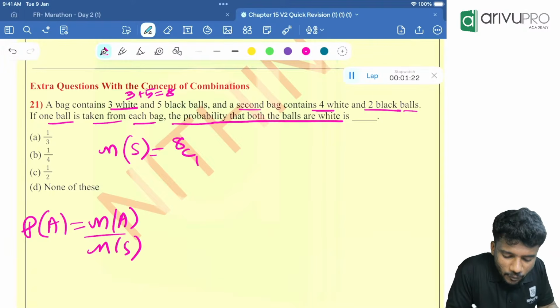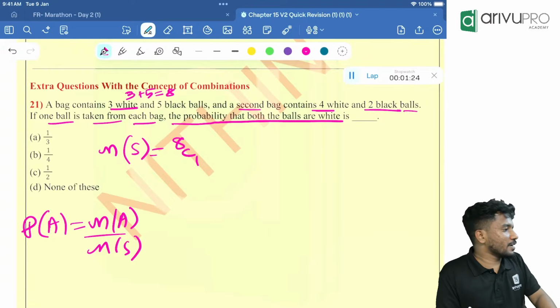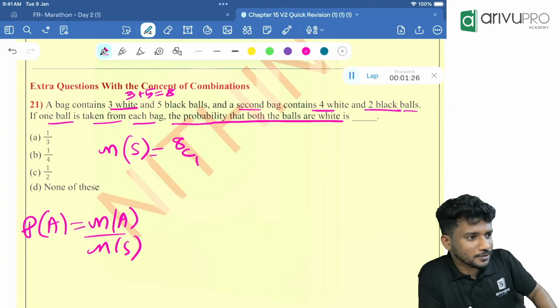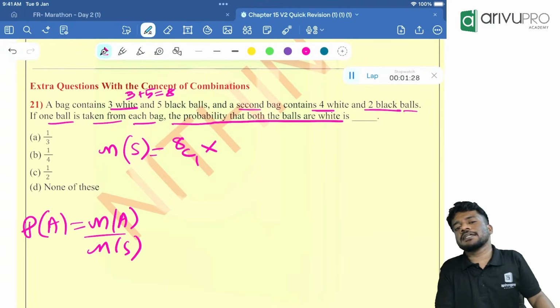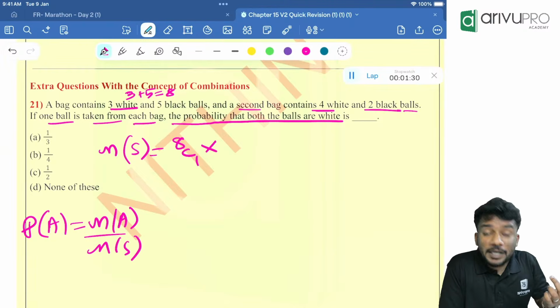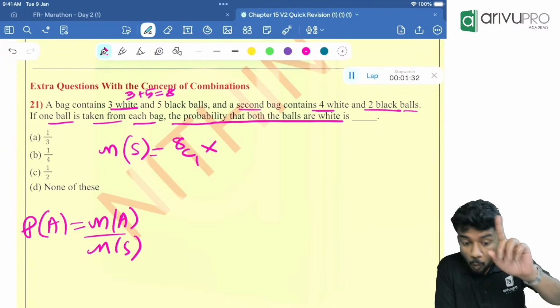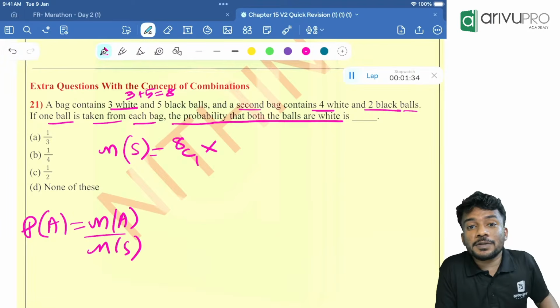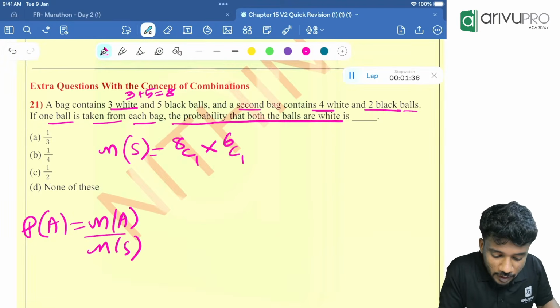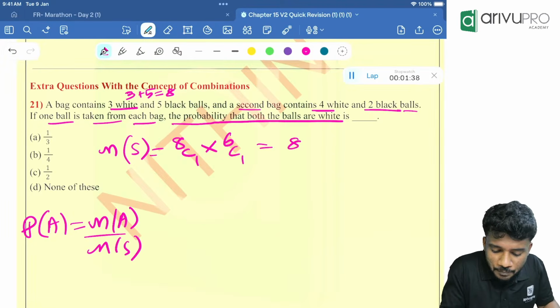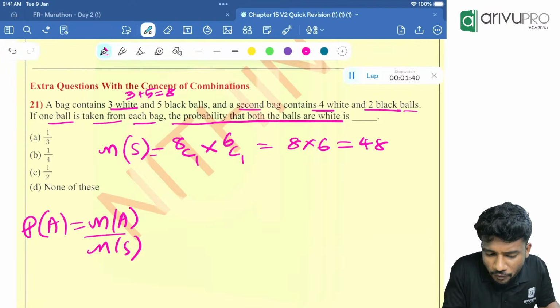So 8C1 is the number of ways of taking a ball from the first bag. And means multiply. How many balls am I taking from the second bag? 1. 4 plus 2 is 6, so 6C1. So it will be 8 into 6, which is equal to 48.